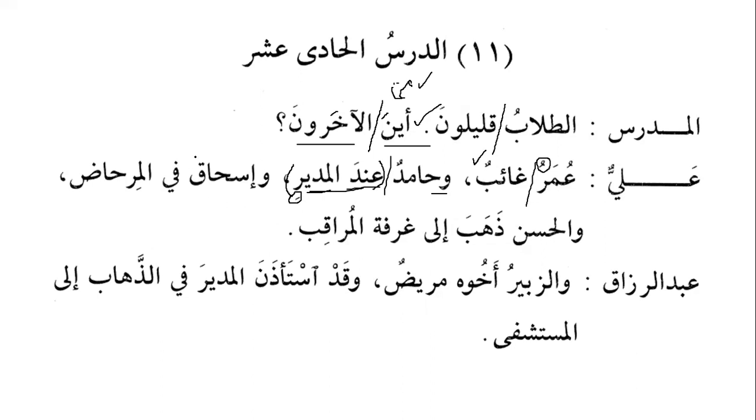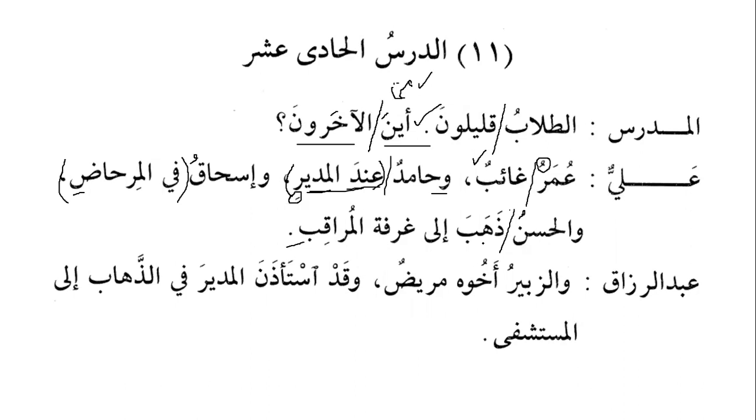Wa Ishaqu is also mamnu min as-sarf. Fil mirhadi, and Ishaq is in the toilet. Fil mirhadi is also shibhu jumla, jar majroor, and it is also khabar. So Ishaq will be mubtada and fil mirhadi will be khabar. Wal hasanu, and Hasan, is mubtada, and dhahaba ila ghurfat al-muraqibi, he went to the room of the controller.